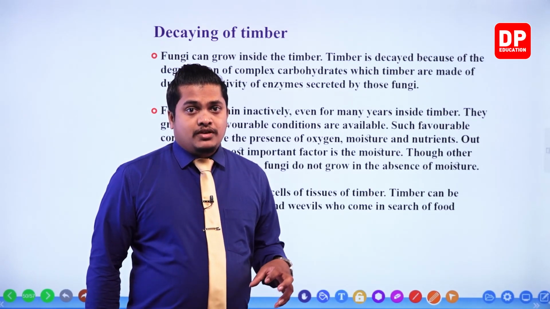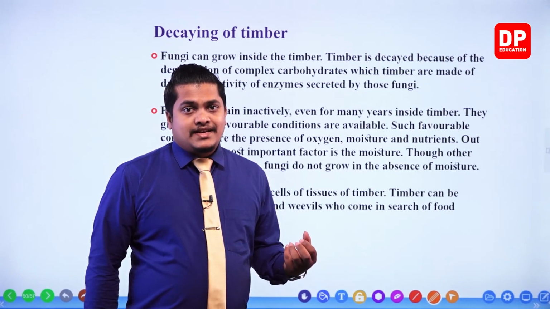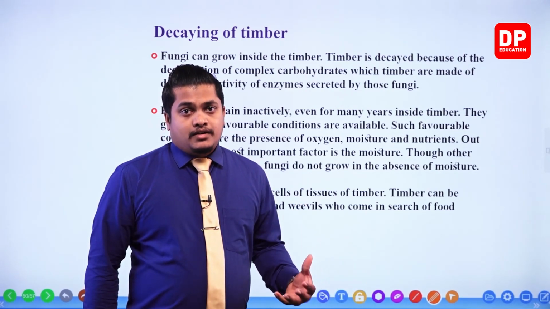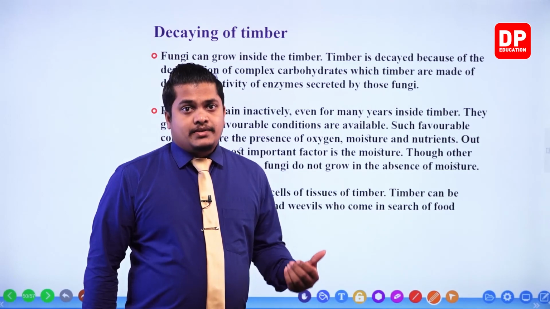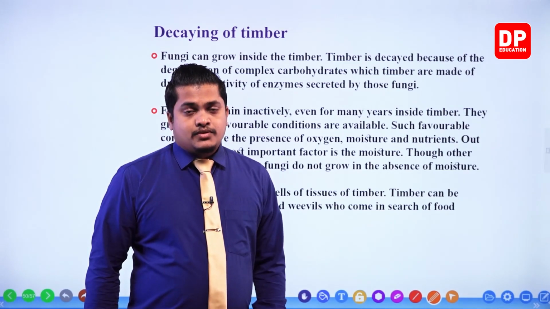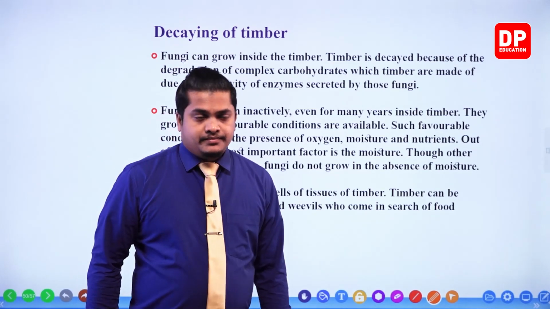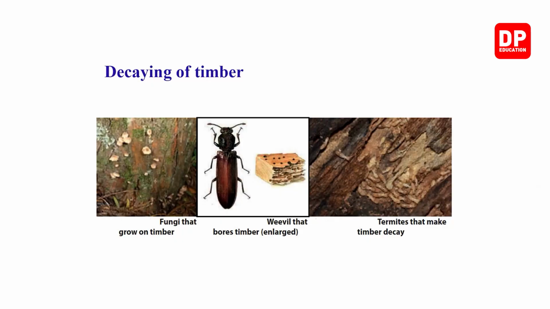So some special organisms like weevils and termites might harm the timber and eat the food items contained within it. In that case also, timber is getting wasted. Okay, right then. You are given certain fungi that grow on timber, and this is a weevil that bores timber.